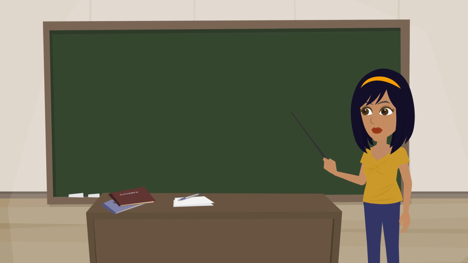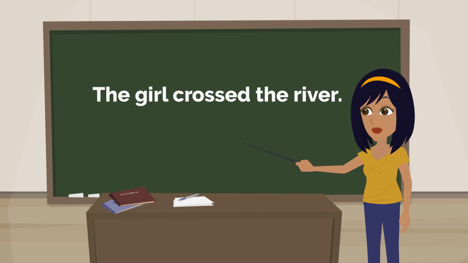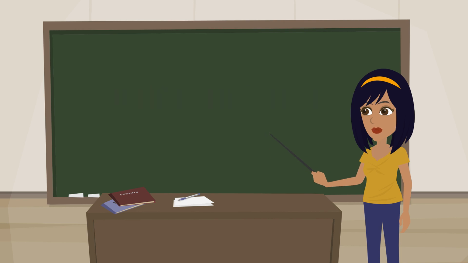The opposite of a proper noun is a common noun, sometimes known as a generic noun. A common noun is the generic name of an item in a class or group and is not capitalized unless appearing at the beginning of a sentence or in a title. For example, the girl crossed the river. Girl is a common noun. We do not learn the identity of the girl by reading this sentence, though we know the action she takes. River is also a common noun in this sentence.